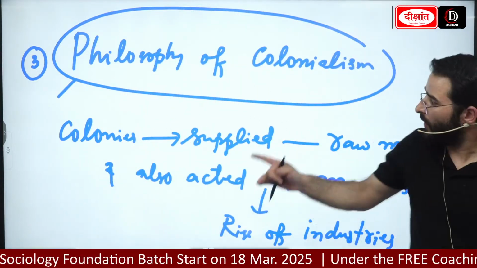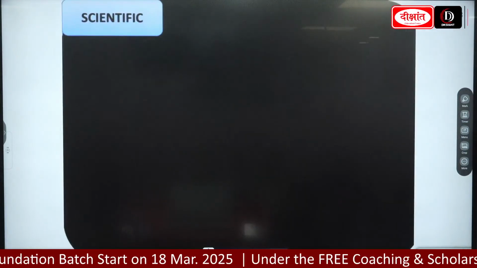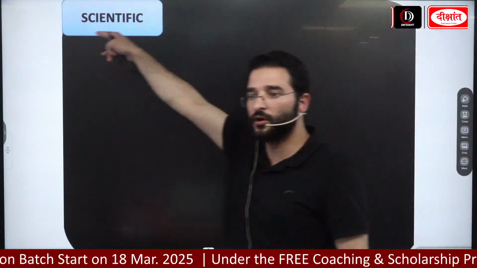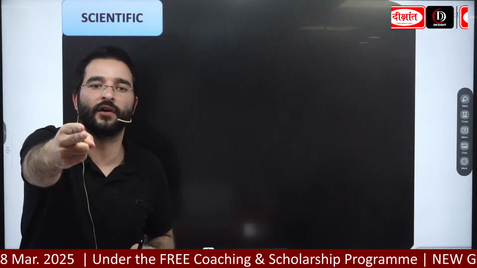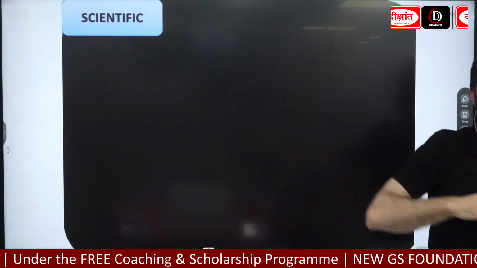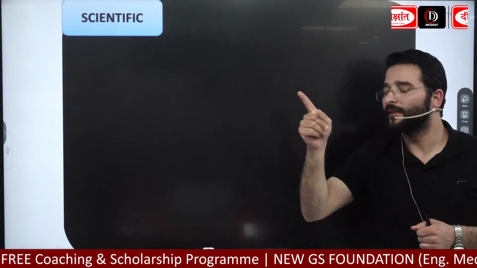Okay, now when we have looked at this one, guys, let's look at one more. Let's look at the scientific causes. Those were the geopolitical ones: first, fall of Constantinople, regional rivalries, and the third one, philosophy of colonialism. Let's look at the scientific, and we will see it is going to be these scientific innovations that led to the rise of industries, that led to the rise of machine-made products, and in turn it led to the rise of the industrial revolution. Okay, done. Now write in scientific.